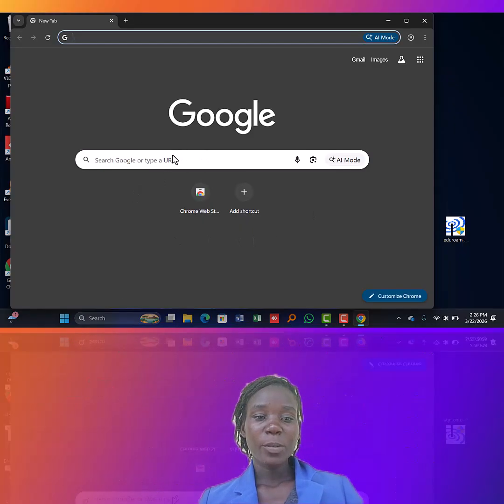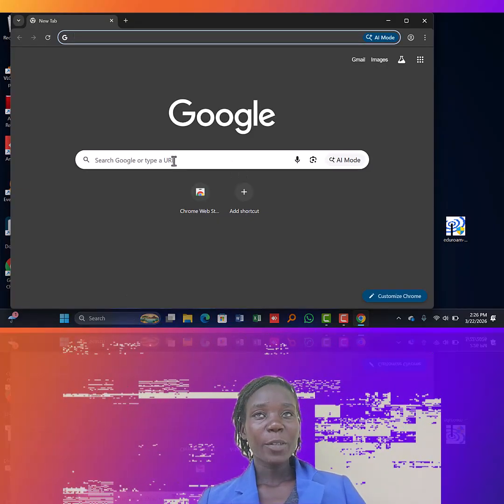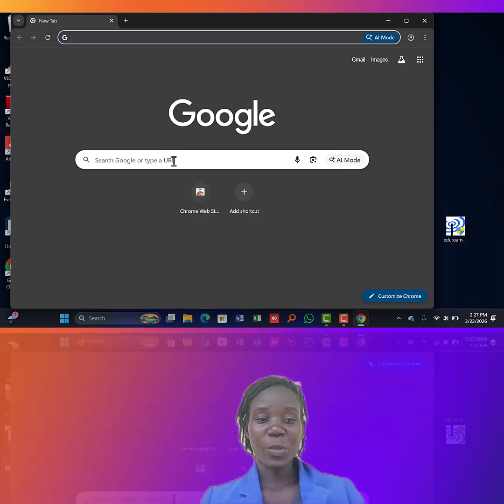So I want to do research about something. I'm going to show you how these Boolean operators work so you get the right results we want. The examples of these Boolean operators are AND, OR, and NOT. Those are the ones we're going to be using in order to get perfect results. So I'm going to start with the AND.